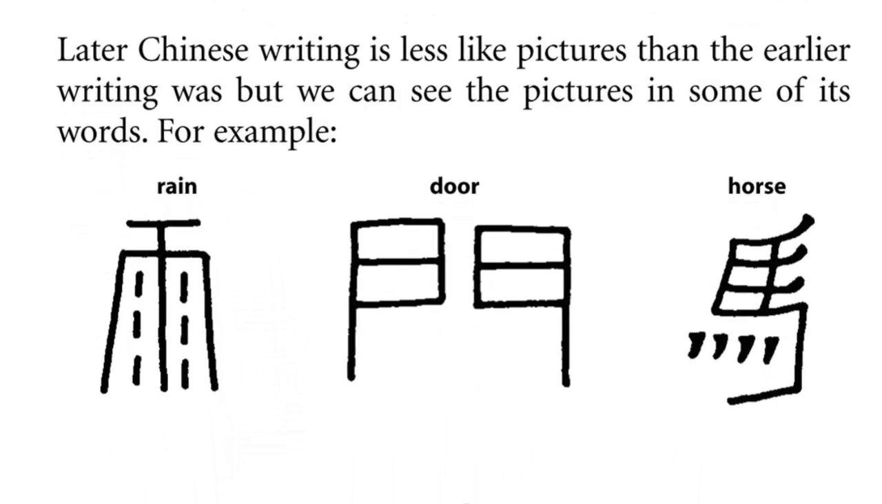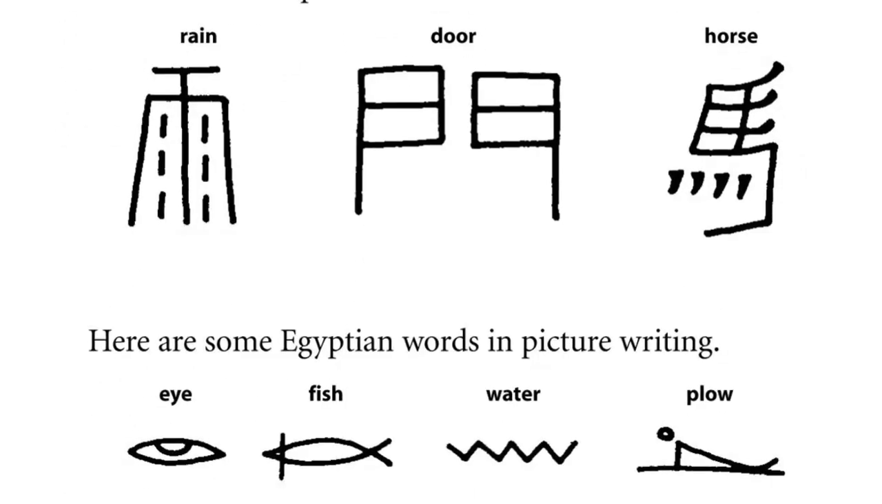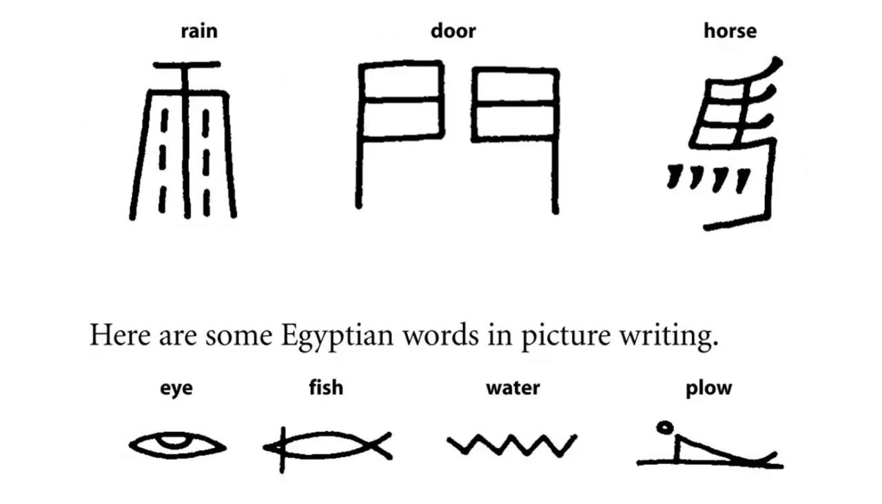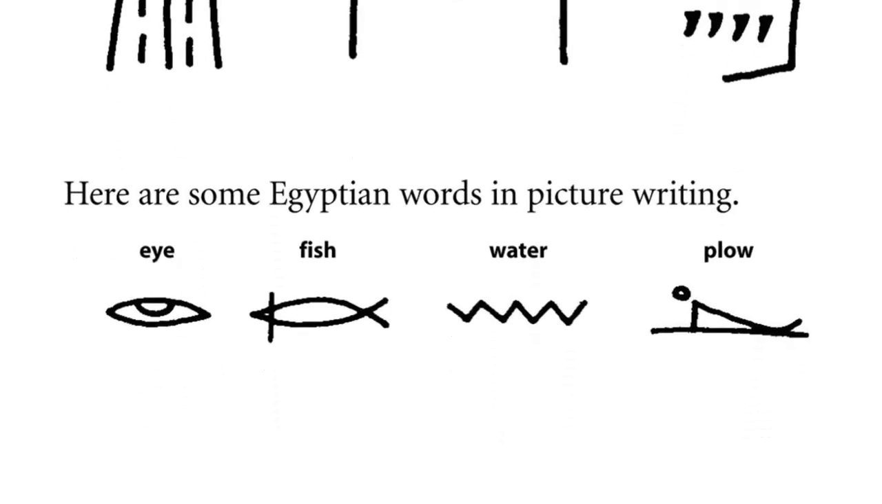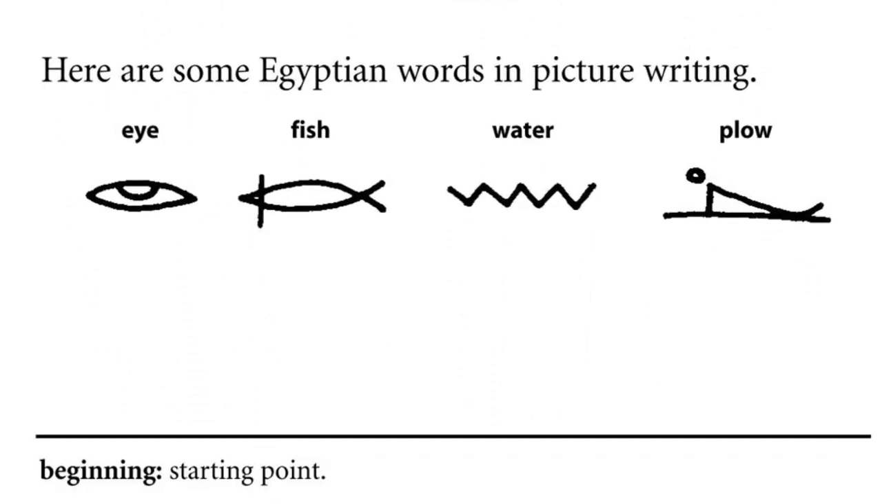Later, Chinese writing is less like pictures than the earlier writing was, but we can see the pictures in some of its words. For example, rain, door, horse. Here are some Egyptian words in picture writing. Eye, fish, water, plow. Beginning, starting point.